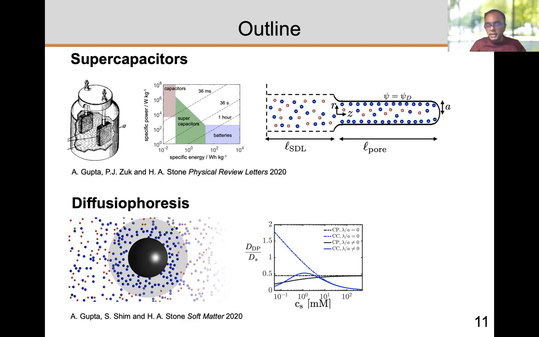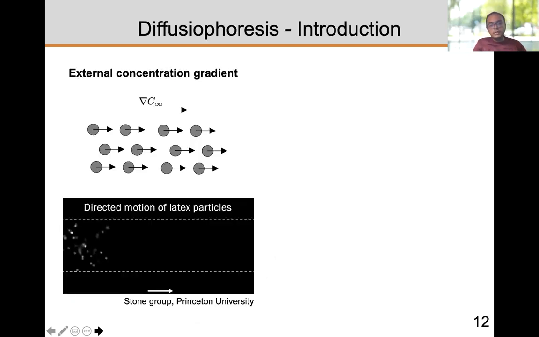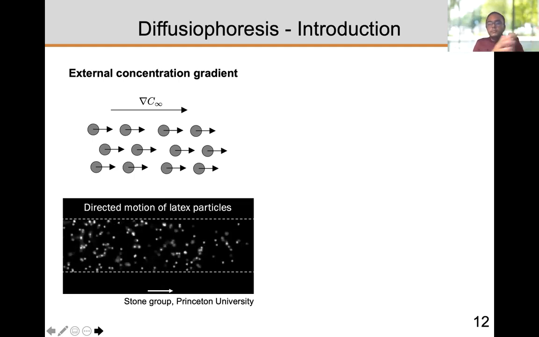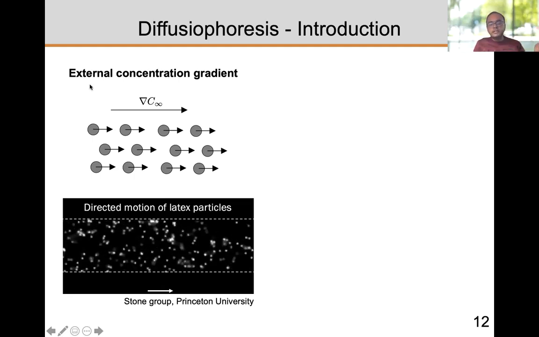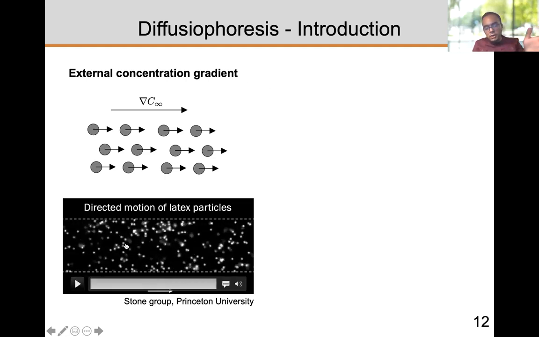Now I will move on to the second part of the talk, which is diffusiophoresis. I will talk about the effects of different parameters on diffusiophoretic mobility. If you're not familiar with diffusiophoresis, like I mentioned, you can apply a salt gradient, an electrolyte gradient, and all the particles will move in that direction. This is known as an external concentration gradient. As you can see here, these fluorescent particles are all moving in the horizontal direction, because that is the direction of the concentration gradient of electrolytes.